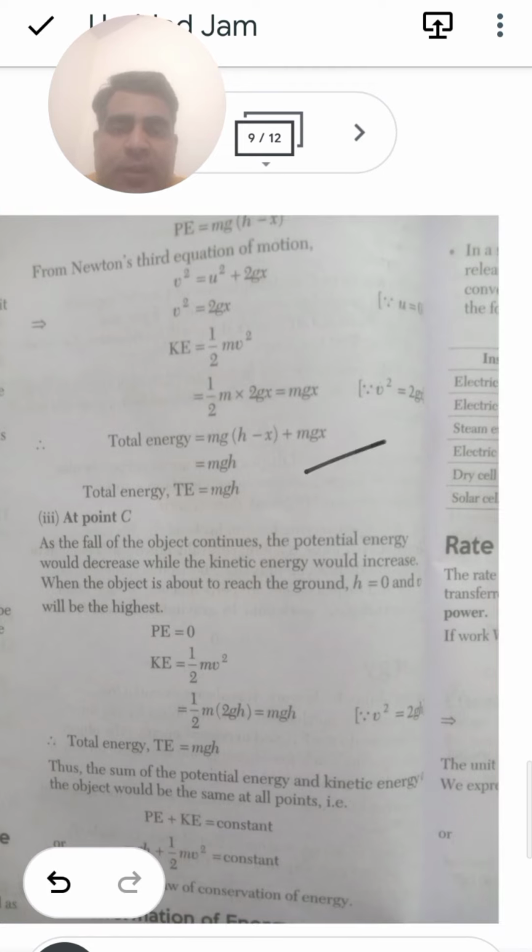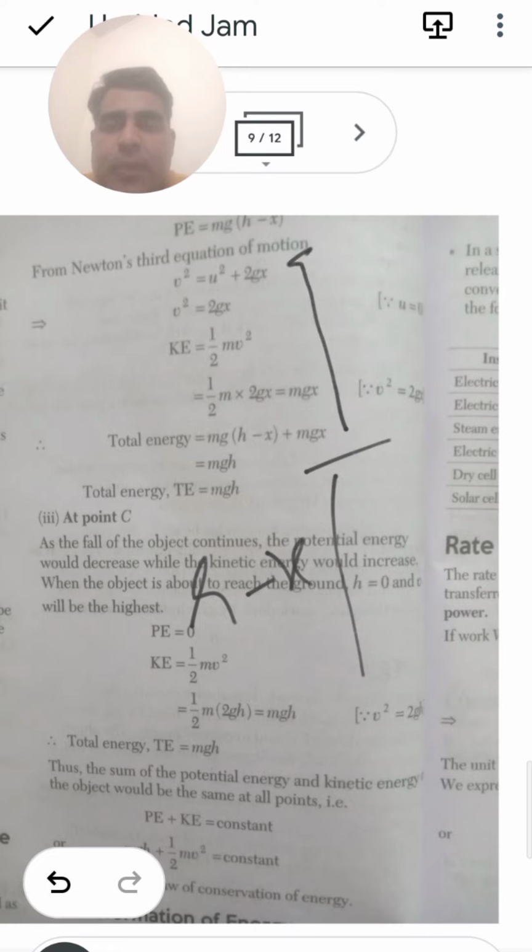From here to here the total distance will be h minus x, and the distance it has traveled will be given as x.